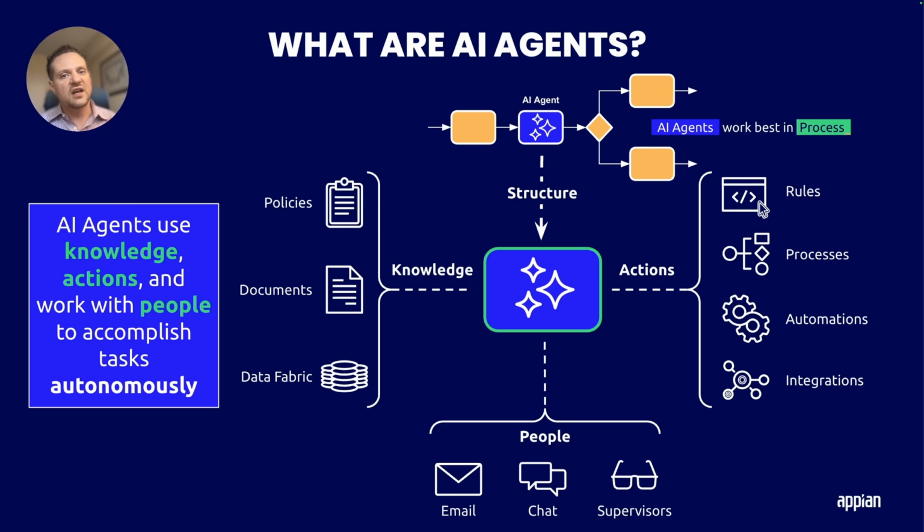The agents that we're talking about here, they have a specific role, they've got specific tools, and they have a specific task. And then they get to decide how to get there. We use our framework of process in the Appian platform to provide structure. We give them knowledge, we give them actions that they can take, and then they can autonomously decide how to meet the goal that we provide for them.